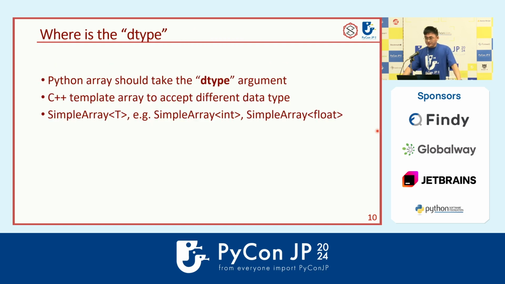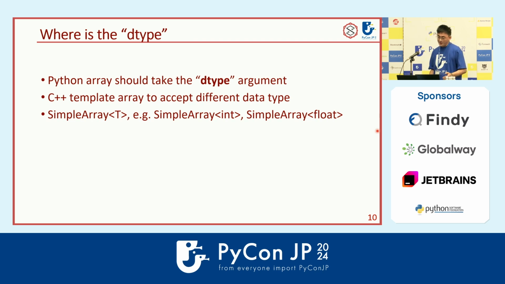But we just mentioned the D type. So where's the D type? We haven't implemented it yet. We want to have the D type in the array, just like what NumPy does. To do that, for the C++ developer, it will be very straightforward to use the C++ template. Then we can give different types into a template, and we can have different types of array.